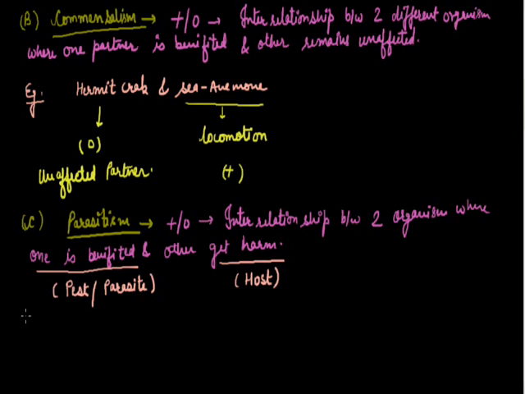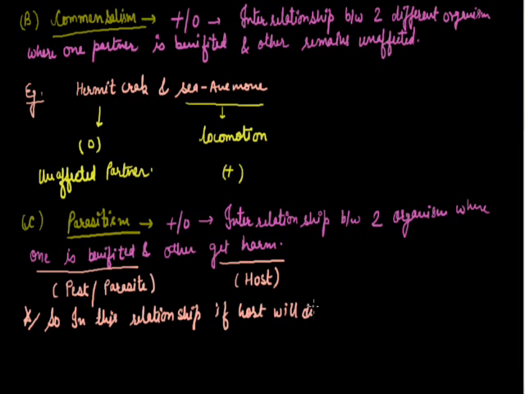But one very important thing: in this kind of interrelationship, the host cannot die, because the parasite is totally dependent on the host. If the host dies, then definitely there will be death of the parasites. So you can write, in this relationship, if the host dies, then the parasite will also die.